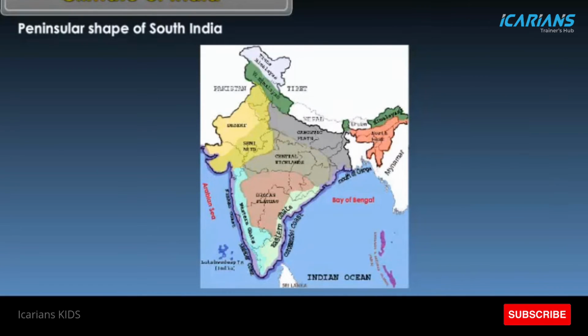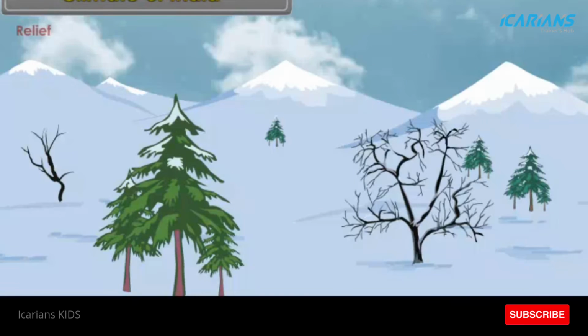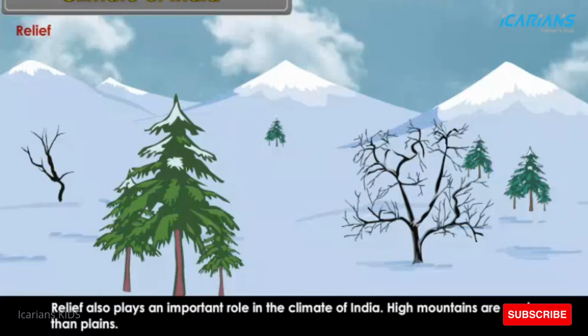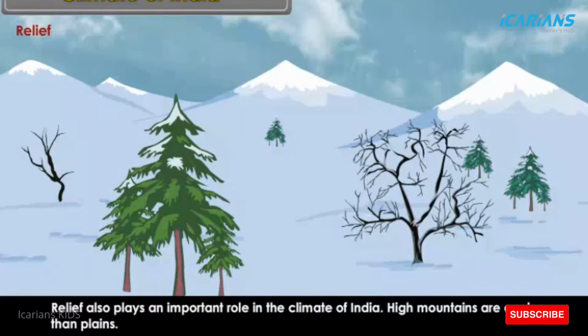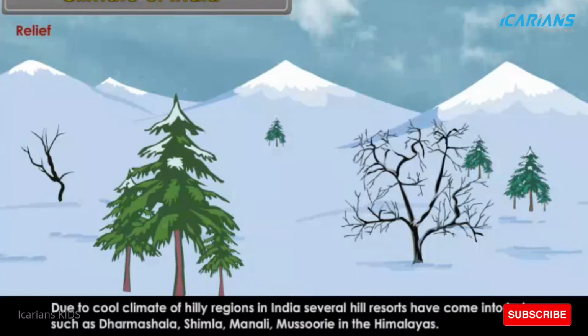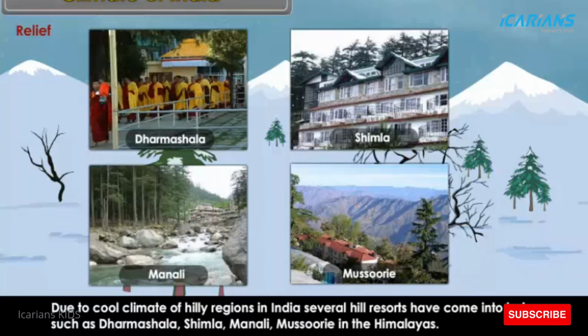Peninsular shape of South India. Due to peninsular shape of South India, Bay of Bengal and Arabian Sea exert their moderating effect on the entire peninsula. Relief. Relief also plays an important role in the climate of India. High mountains are cooler than plains. Due to cool climate of hilly regions in India, several hill resorts have come into being, such as Dharamshala, Shimla, Manali, Mussoorie in the Himalayas.